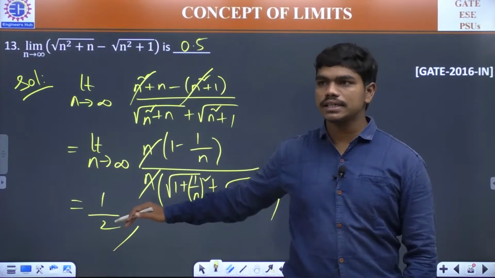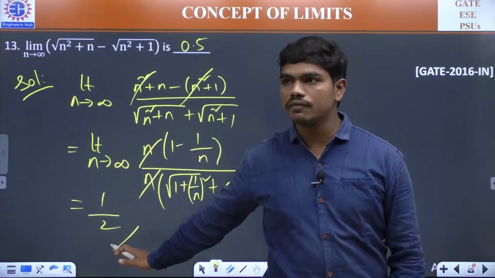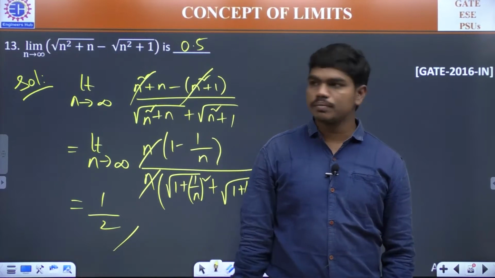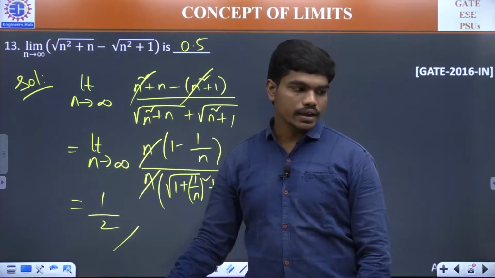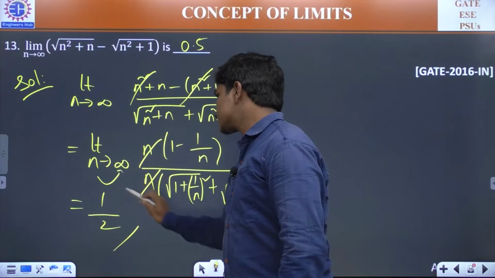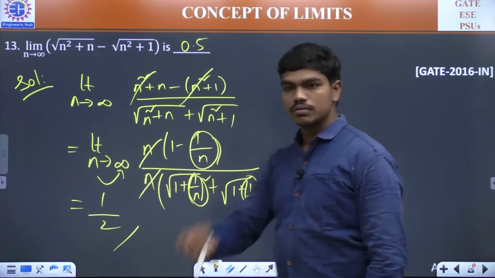Clear? It's just about rationalizing and taking things common. I'm not spending much time on this, okay? Because this is hardly of 8th or 9th standards. It's okay. So you can work out. Basically, here the art lies in simplifying this expression. And then it comes to a bit higher thinking that when n tends to infinity, this 1 by n tends to zero. Clear?